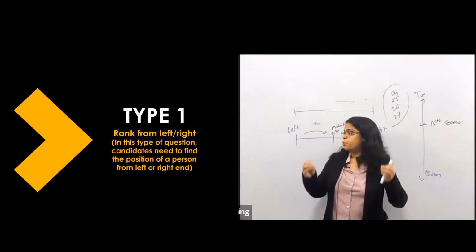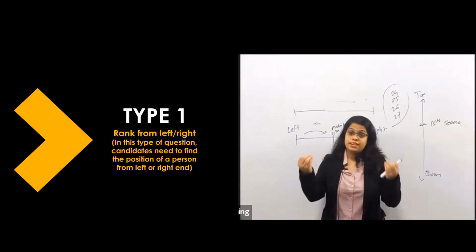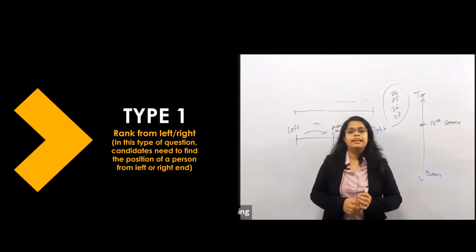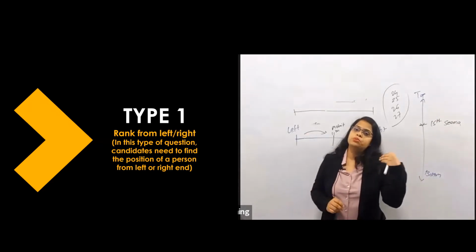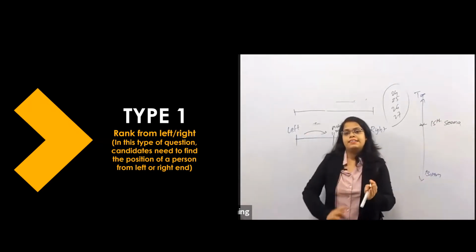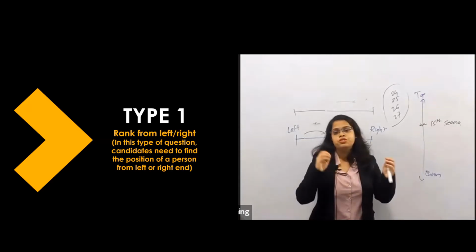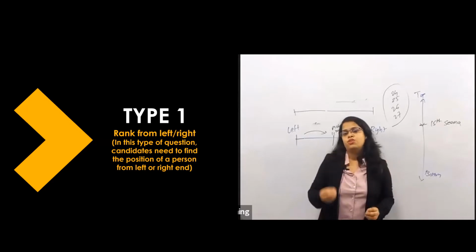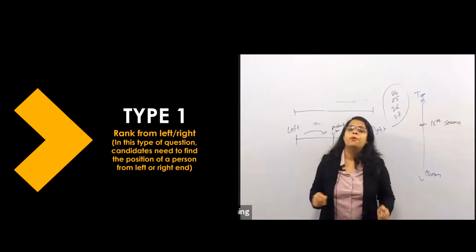In this type of question, the candidate needs to find the position of that person or that object, anything, from the right end or left end. They will give you the position from either end. If they have given the position from the left, then they will ask you the position from the right. Or if they have given the position from the right end, then you have to solve what its position is from the left. And they will give you the total number of persons also.